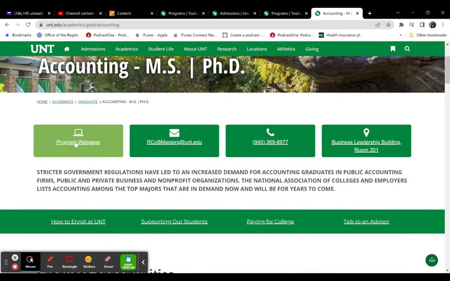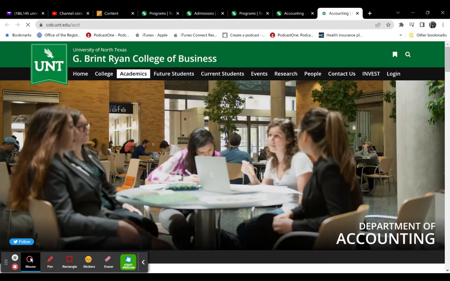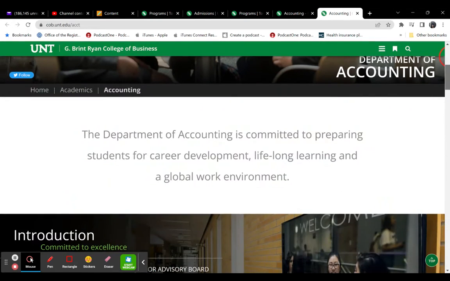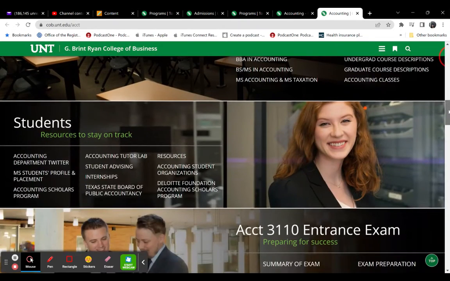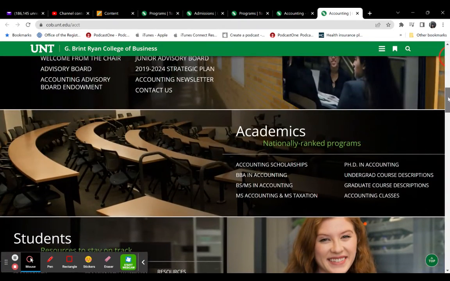So then we could also get access to the program webpage. And the program webpage is actually where the major is housed. And so it's housed under the G. Brent Bryan College of Business. And of course, you can click any one of these tabs as well. And it's going to give you information about the accounting major there. I'm not going to click too much into it because there's a lot going on here.